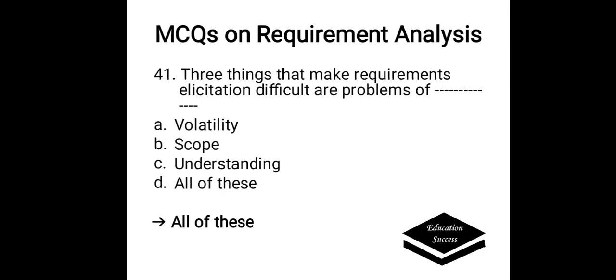Three things that make the requirements elicitation difficult are problems of. Options are A. Volatility, B. Scope, C. Understanding, D. All of these. The correct answer is all of these.